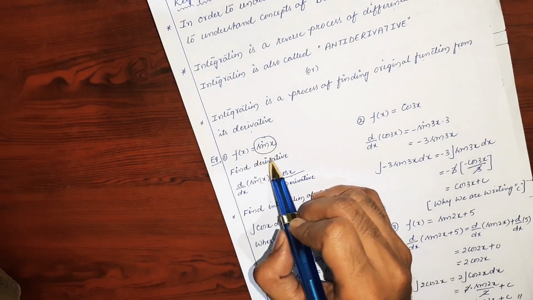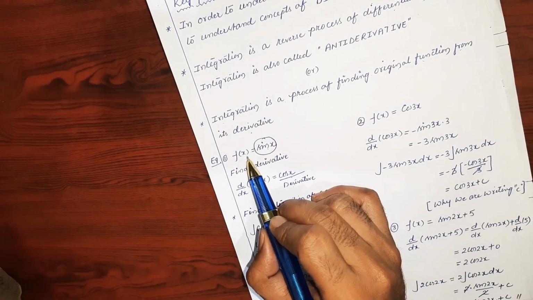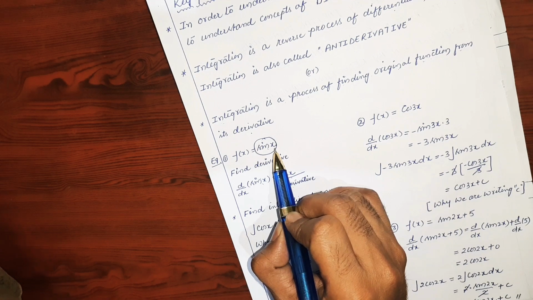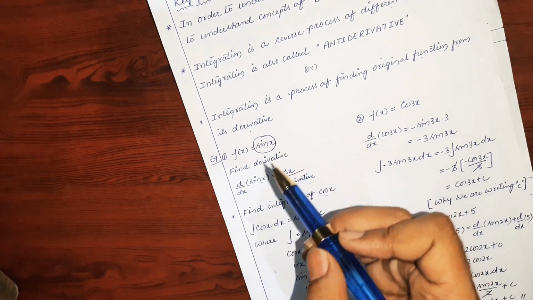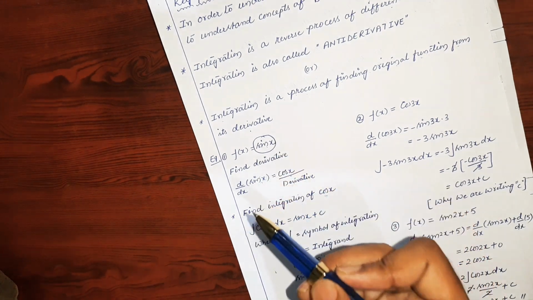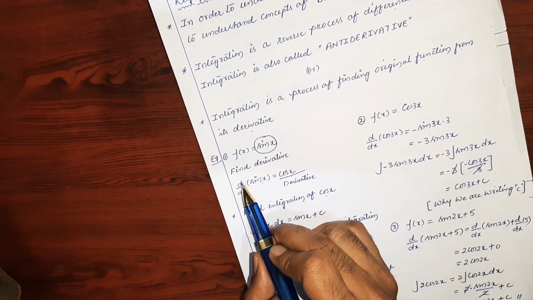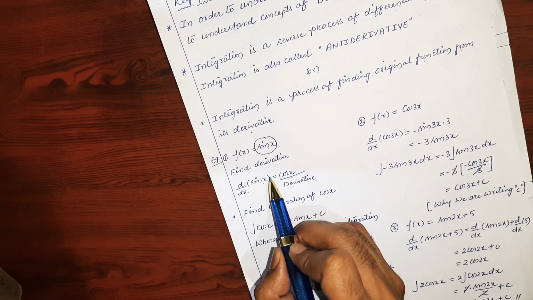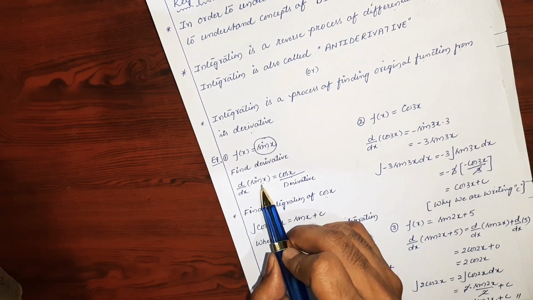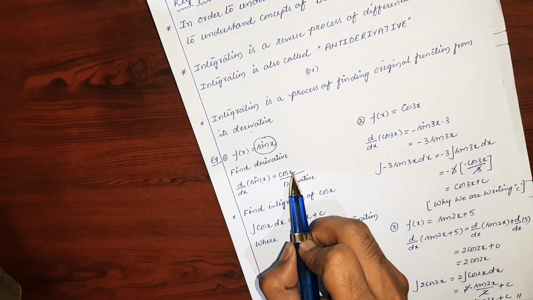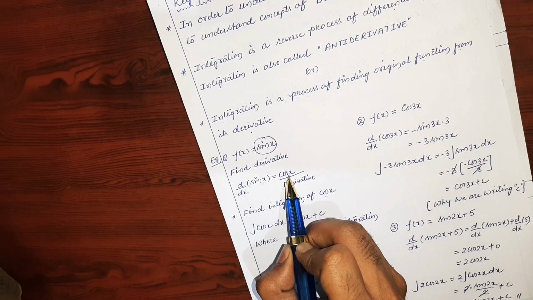If you are finding the derivative of a function like f of x is equal to sin x, you will write d by dx of sin x, and the answer of d by dx of sin x is equal to cos x. Okay, and this is called the derivative.